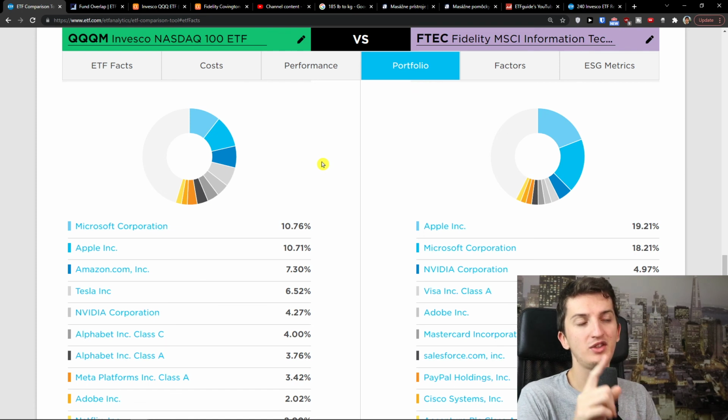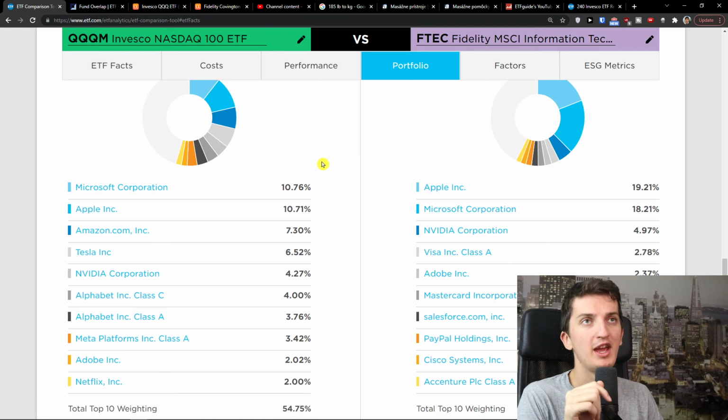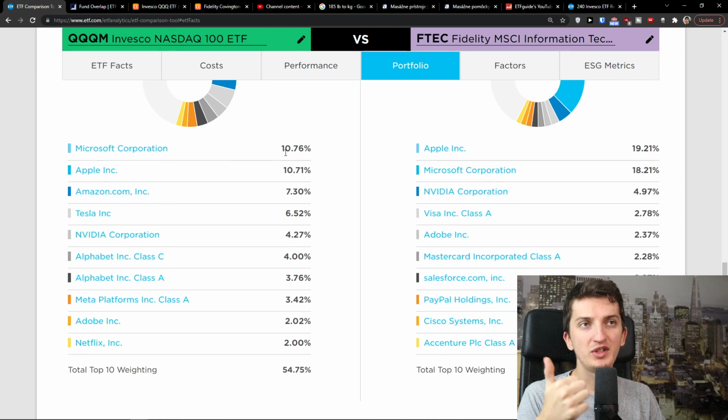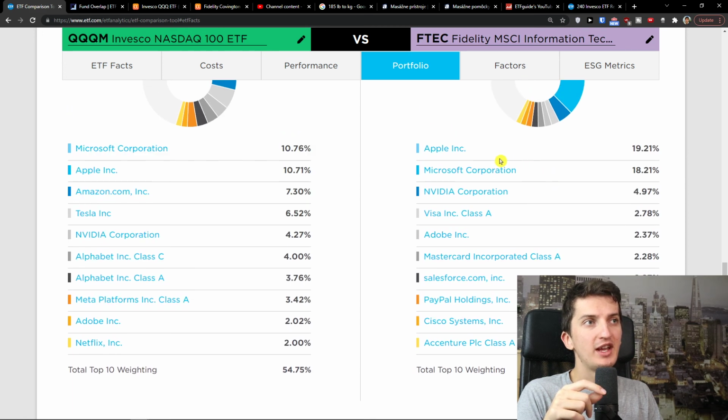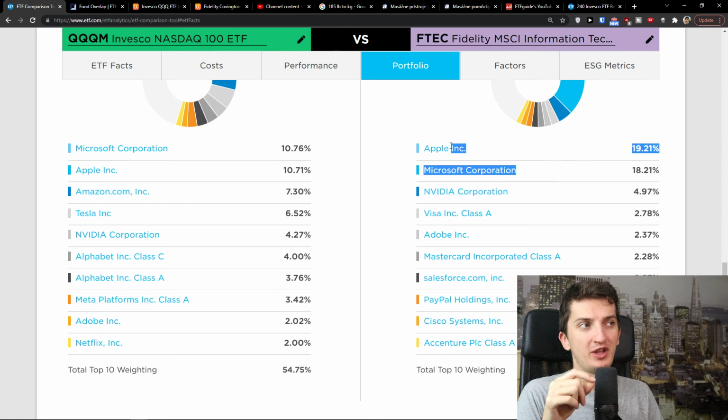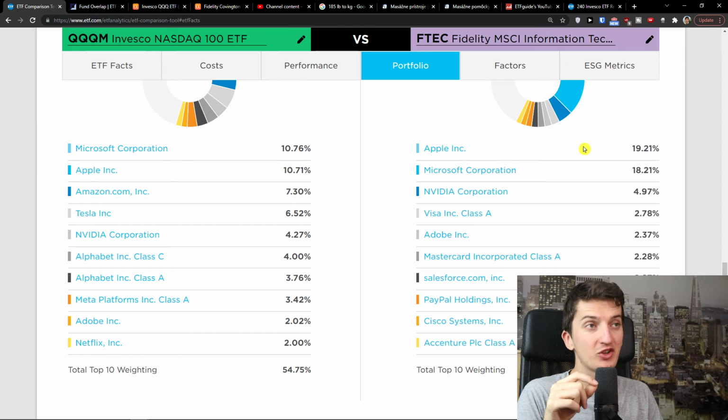Now, when we go further, we look at how heavy QQQM is in certain stocks, and these stats are damn important. You see that Microsoft Corporation is 10%, Apple 10%, Amazon, Tesla, Nvidia. These 5 companies combined get like 40% of the whole ETF. On the other hand, FTEC, look at this, Apple and Microsoft Corporation make 20%. And that's crazy because it's like half of QQQM.